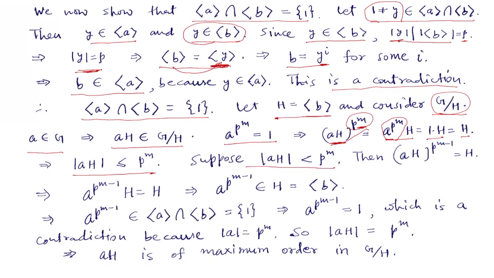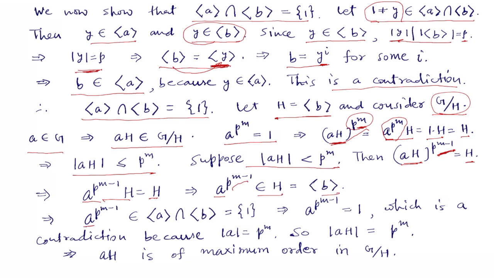If it is strictly less than p to the power m, then it is at most p to the power m minus 1. So aH will be killed by this power. So aH raised to power p to the power m minus 1 is H. That means a to the power p raised to power m minus 1, H is H. So that means a raised to power p raised to power m minus 1 belongs to H, but H is generated by b.